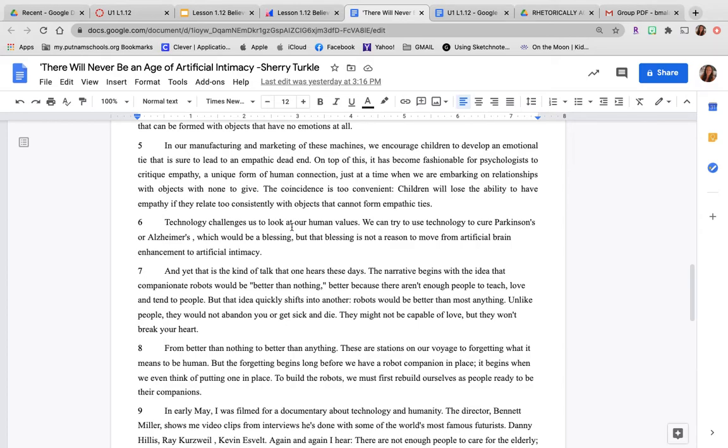Technology challenges us to look at our human values. We can try to use technology to cure Parkinson's or Alzheimer's, which would be a blessing. But that blessing is not a reason to move from artificial brain enhancement to artificial intimacy.